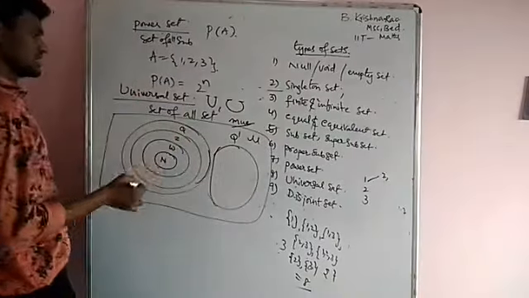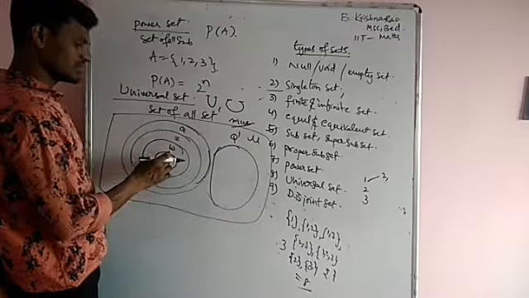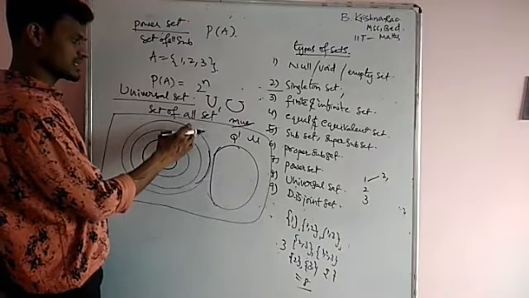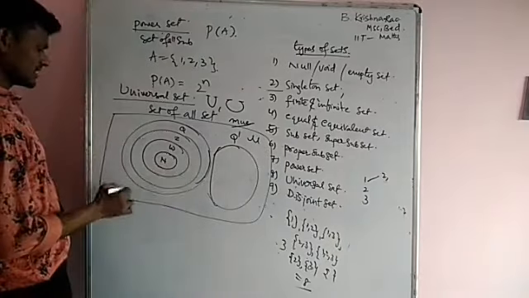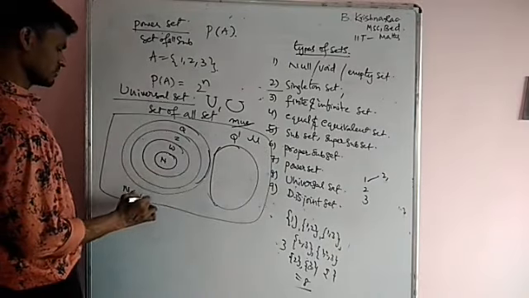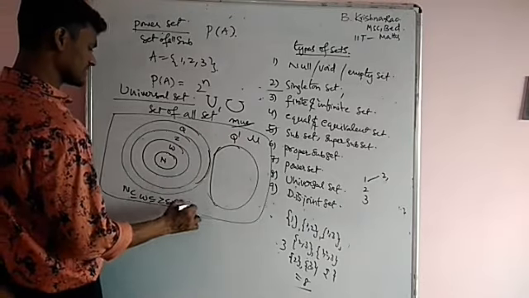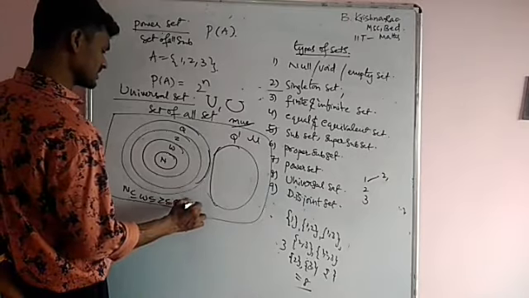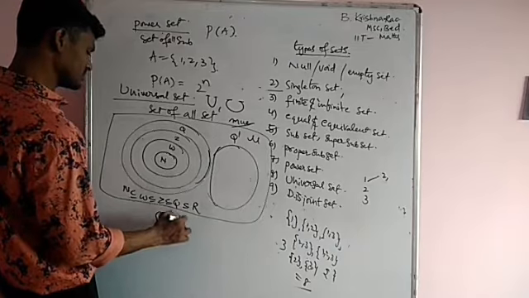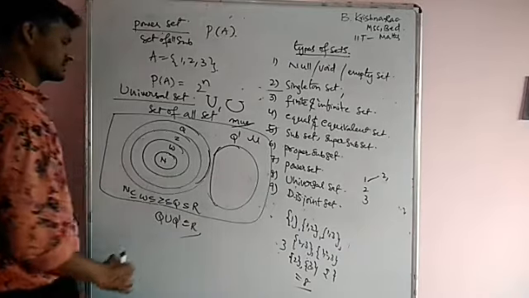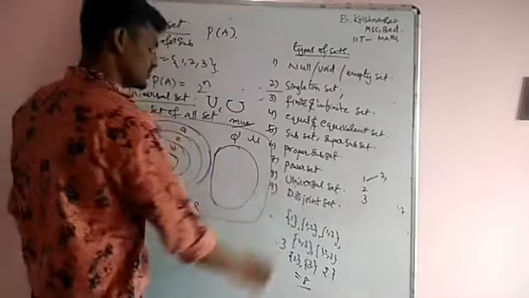See here, the set of all sets. This is a rational number. Both are called the universal set. Here N is a subset of W, W is a subset of Z, Z is a subset of U. And here Q union Q dash is equal to R. This is a universal set.